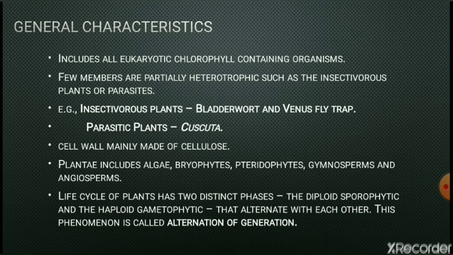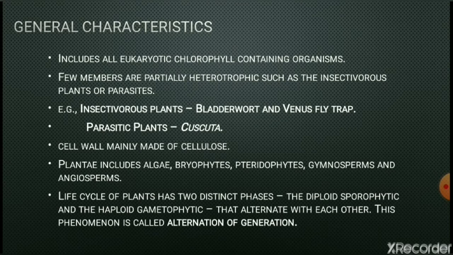Kingdom Plantae includes algae, that is multicellular algae, bryophytes, pteridophytes, gymnosperms, and flowering plants included in the category of angiosperms. The life cycle of plants has two distinct phases, the diploid sporophytic and the haploid gametophytic, that alternate with each other.